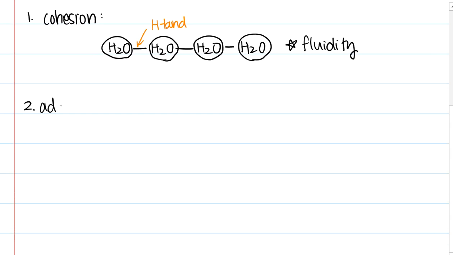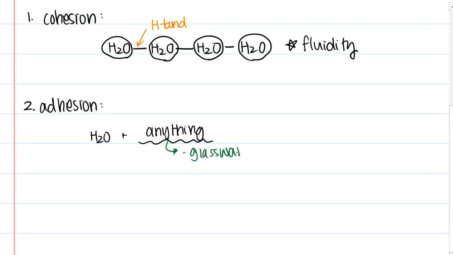Let's talk about the second property. It is called adhesion. Adhesion just means that you are adding something. Adhesion means sticking. So this time, it's water molecules being attracted to anything. And this anything, many times, can be glassware. That's one of the reasons why we see water being stuck to our windshields.